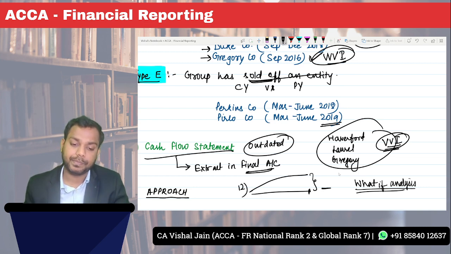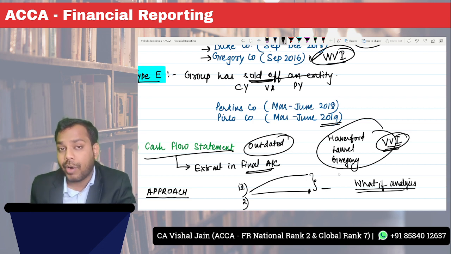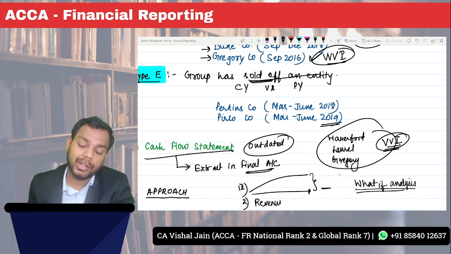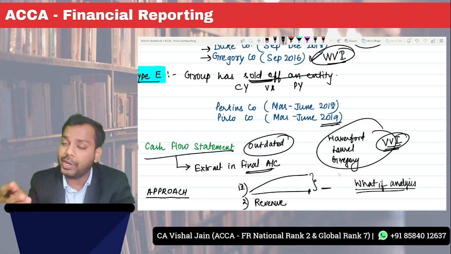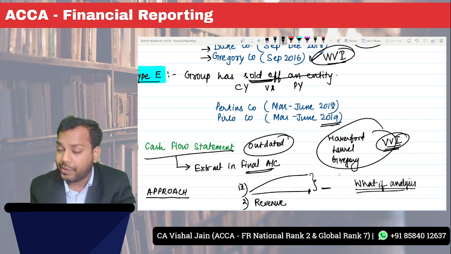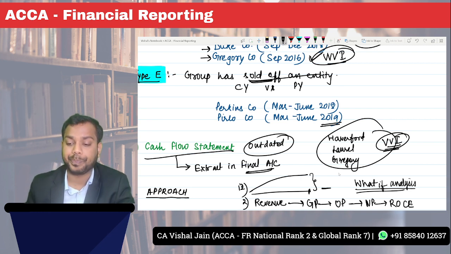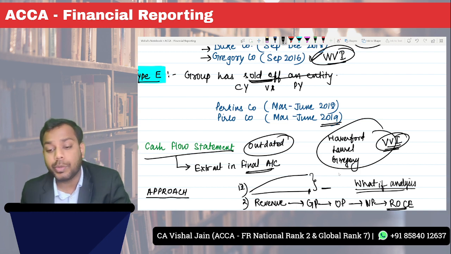Second point, when analyzing the financial performance of a company, always start with revenue. Never start with gross profit. If the revenue data is not given, then you can start with gross profit. But if revenue is given, always start with revenue, then go to gross profit, then operating profit, then net profit, then return on capital employed. Okay, so this is how you should proceed.